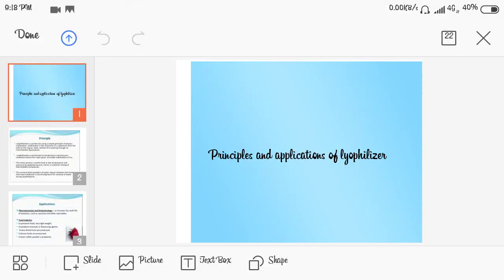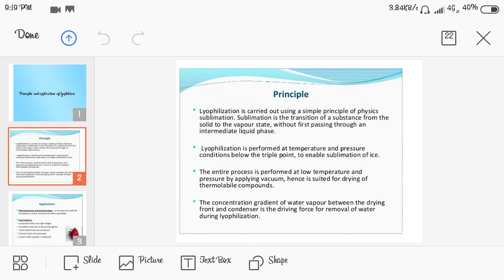So friends, my topic is principles and applications of lyophilizer. In the earlier topic we studied what the instrument lyophilizer is. Lyophilization is related to the process of sublimation. Lyophilization is carried out using a simple principle of physics, sublimation.